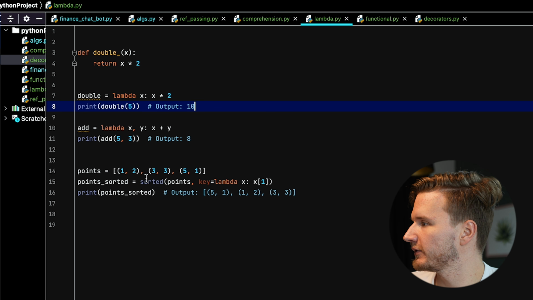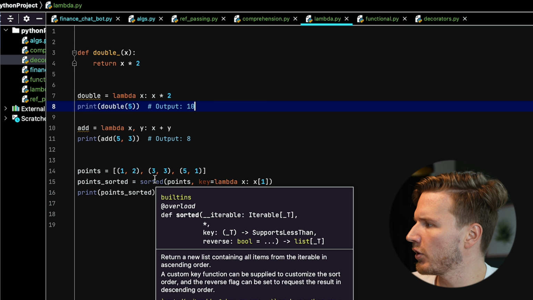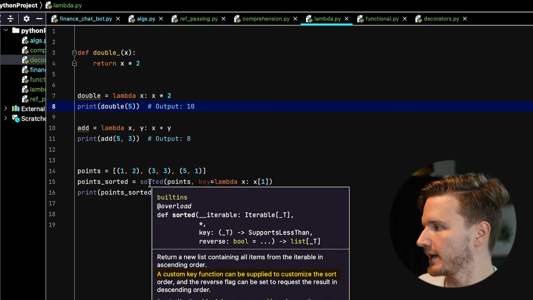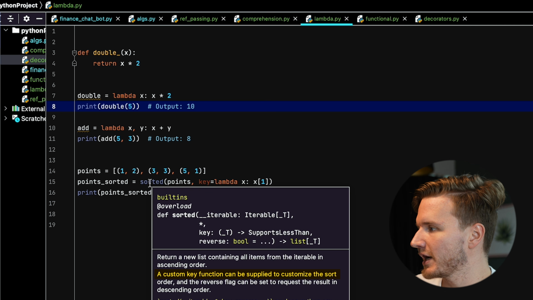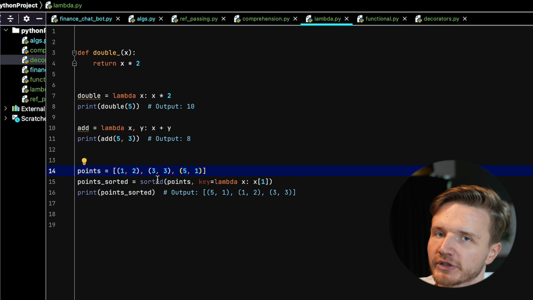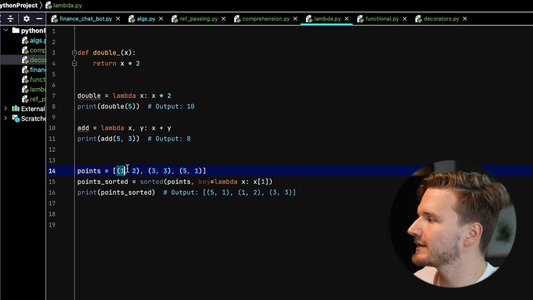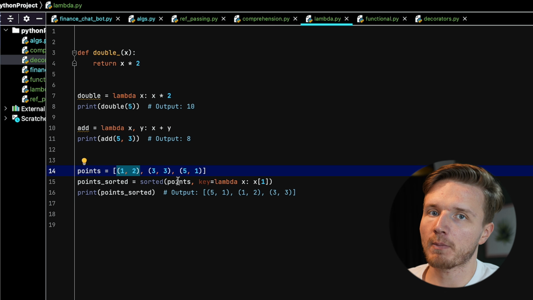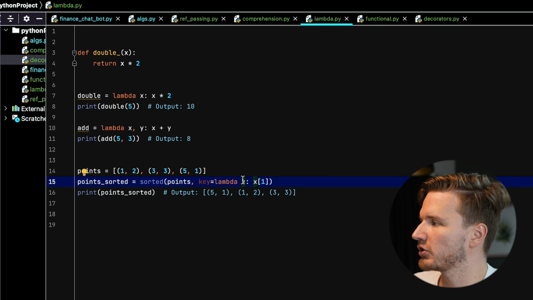So for example, this sorted function in here, what it does, if you hover over it, is take an iterable, which is this list points in here. And then as an optional second argument, you can take what's called a key, which, as it describes here, a custom key function can be supplied to customize the sort order. So the way the sorted function works is it compares items and determines which one is larger and which one is smaller. Before any comparison happens, this function is going to be called, where it just returns the index 1 item.